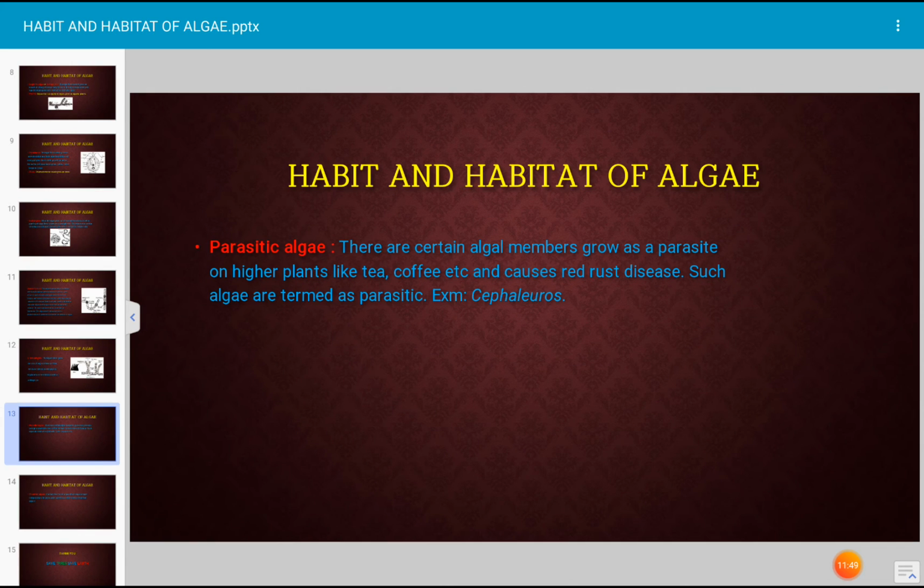There are certain members which are parasites on higher plants like tea, coffee plants. They get affected by parasitic algae because of the algal flora that grow on the leaves. And one algae that causes red rust disease of tea and coffee, its name is Cephaleuros. Cephaleuros is the algae which causes red rust disease of coffee and tea. And such disease causing algae is described as parasitic algae.